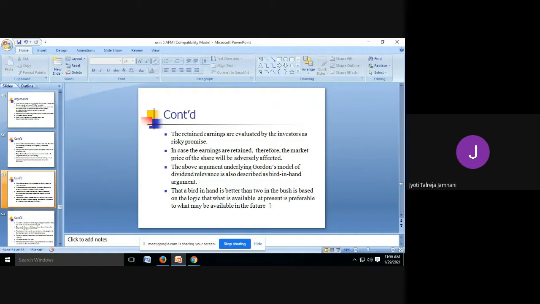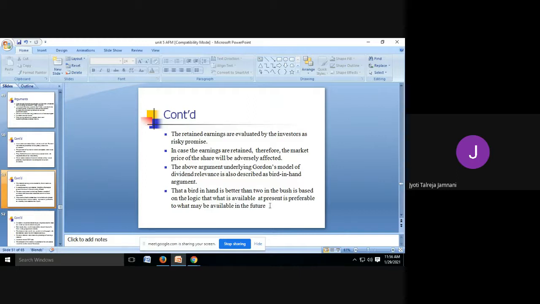Here, this argument basically says if you have two birds on the bush, that is on the tree, and you want to shoot them, but you're not shooting with the fear that with the sound of the gun the birds may fly away. What Gordon says is it's better to shoot and at least get one in hand instead of sitting and seeing two in the bush, because two in the bush are always risky, both may fly away anytime.